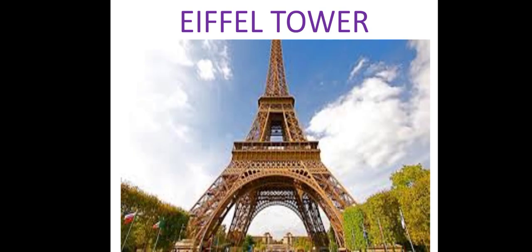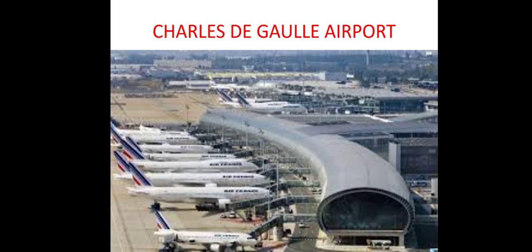In France, when we are going to enter the French city or Paris, we see Eiffel Tower. Eiffel Tower is made up of pure iron. So you can see in the picture Eiffel Tower. So looking at Eiffel Tower, we are going to land at the international airport at Paris. The international airport at Paris is Charles de Gaulle Airport. So he is a hero of France during the Second World War. So his airport is named after him.